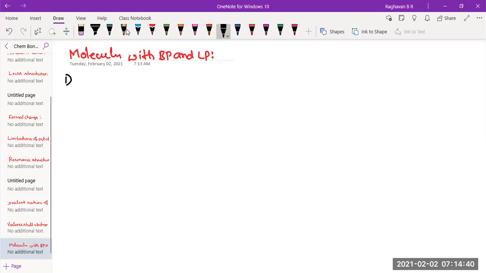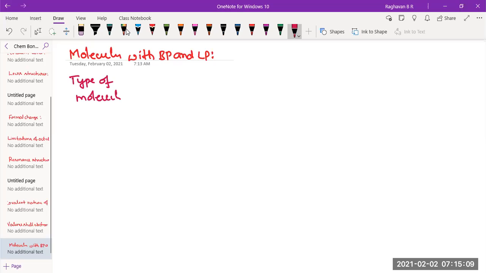We'll take up the first one, which corresponds to the AB2 molecule. Let me do one thing: I'll mark which column is what. The first column will be the type of molecule, which we represent in a general form.